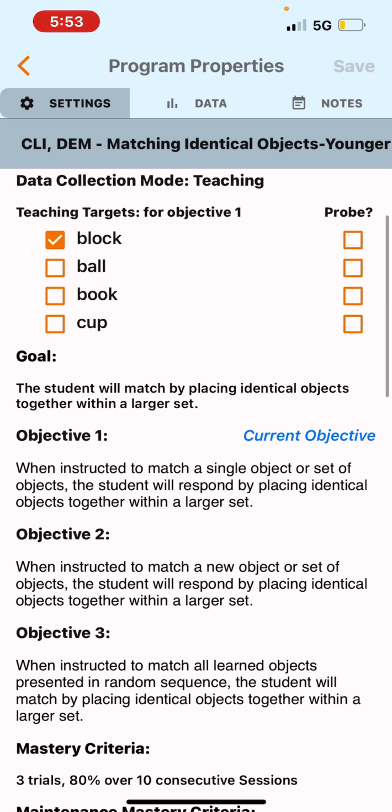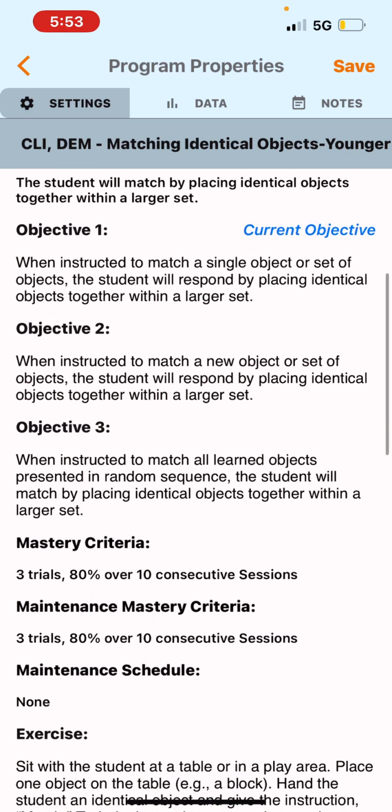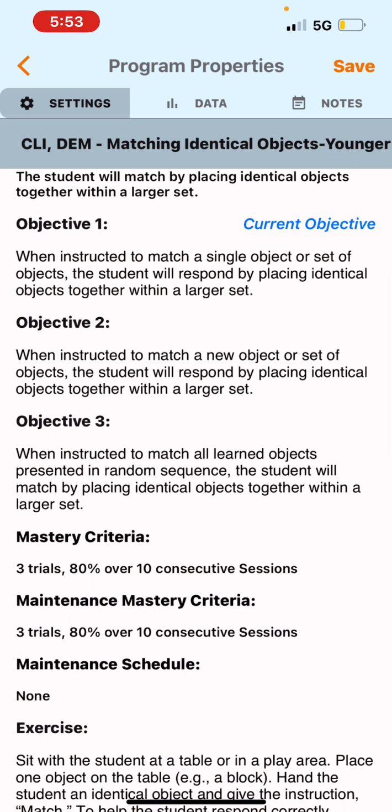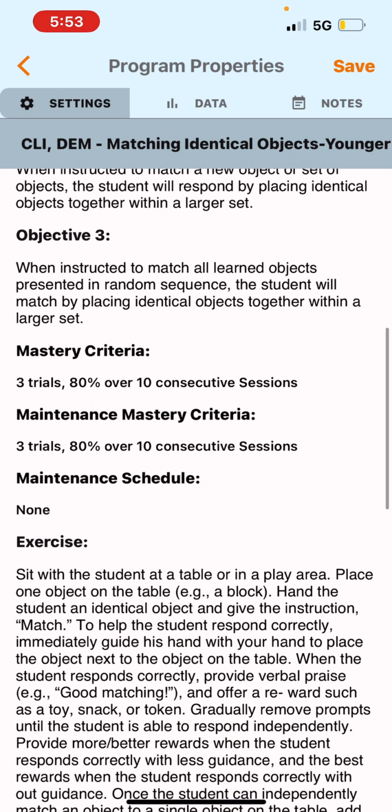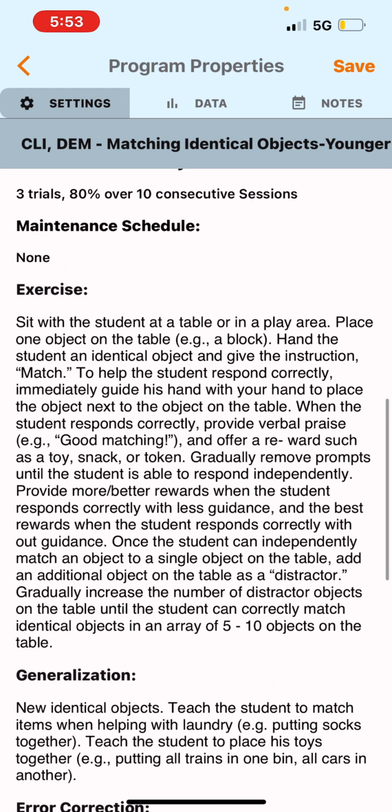What are we working on? So I can click on all of these targets: block, ball, book, cup. This is everything I'm going to work on. And if you see here the goal, the student will match by placing identical objects together within a larger set. It talks about different types of objectives 1, 2, 3, mastery criteria, the 3 trials, 80% over 10 consecutive sessions, maintenance mastery, maintenance schedule, and exercise.